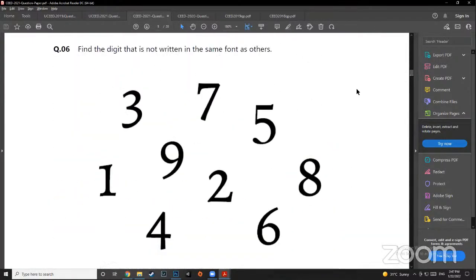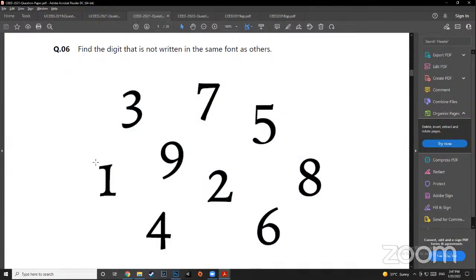A question like this. In this case, they're asking which digit is not written in the same font as the others. So which digit here is not written in the same font as others is what is being asked, right? So in this case, you have to look for things that are not similar. For example, I can see the top of 2 and the top of 3 are quite similar, right? And this part of 7 and this part of 2 is also similar, right?